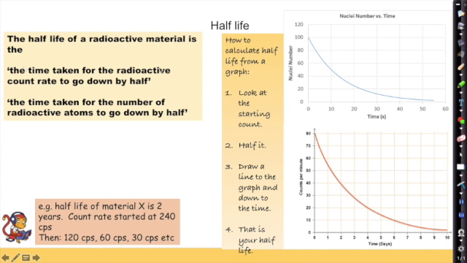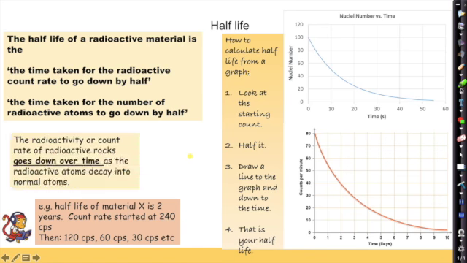It's the time taken for the radioactive count rate to go down by half, or, another way of saying the same thing, the time taken for the number of radioactive atoms to go down by half. So how do we calculate half-life from a graph? If it's the length of time, here we've got our time going along the bottom there.